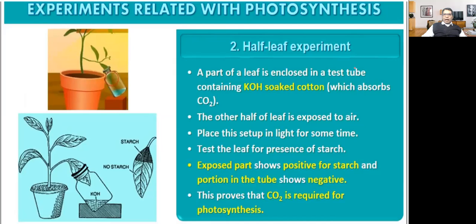Now the second experiment, the half leaf experiment. This is a plant. A part of the leaf is enclosed in a test tube containing KOH-soaked cotton, which absorbs carbon dioxide. The plant has a leaf, and half the leaf is covered in a test tube containing KOH. KOH means potassium hydroxide. Here cotton is there, and that cotton is soaked with KOH solution.